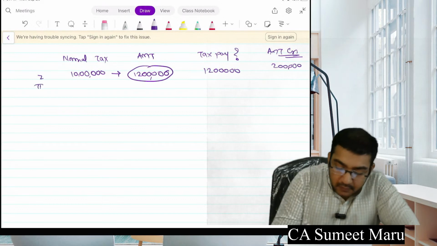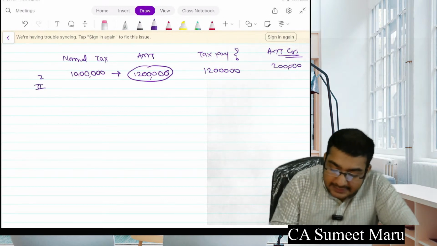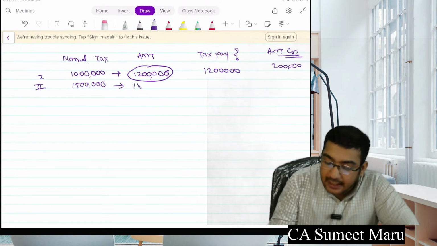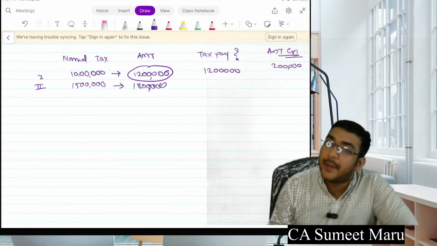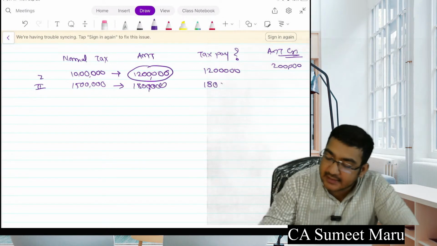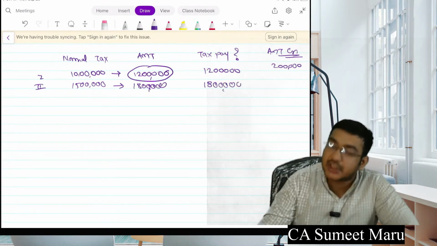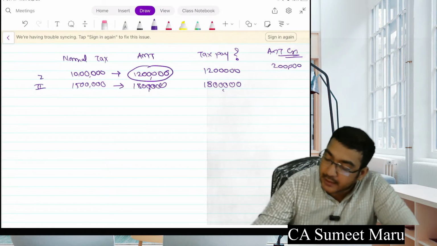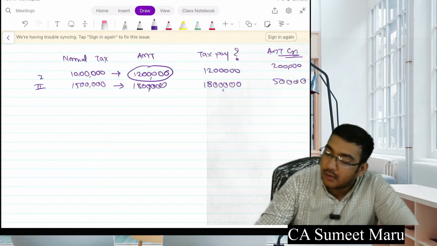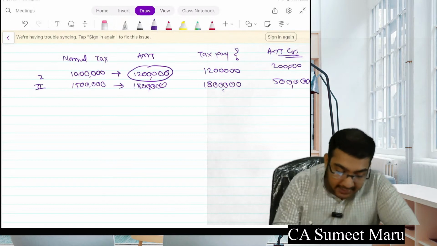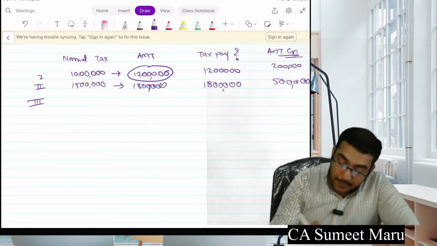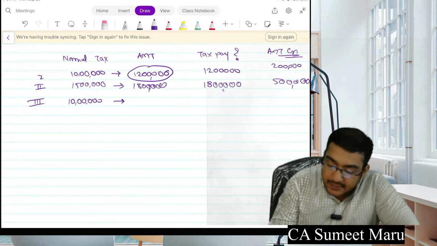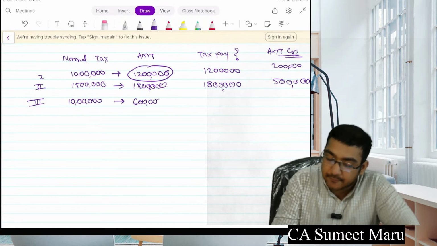Next year, say my normal tax came 15 lakhs, AMT is 18 lakhs. How much do I need to pay? Again 18 lakhs. Again, however much extra I pay because of AMT will be added to my credit. How much total credit is available now? 5 lakhs. Say in the third year, my normal tax is 10 lakhs and AMT is 6 lakhs.